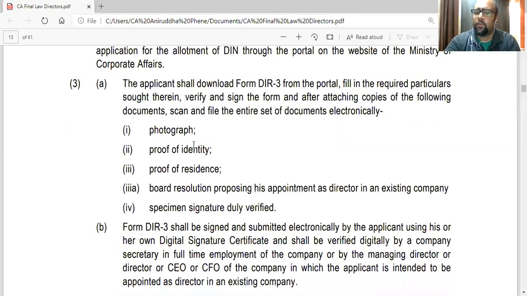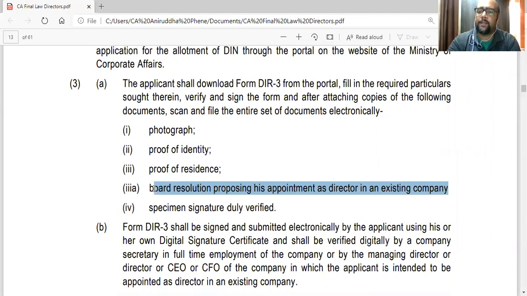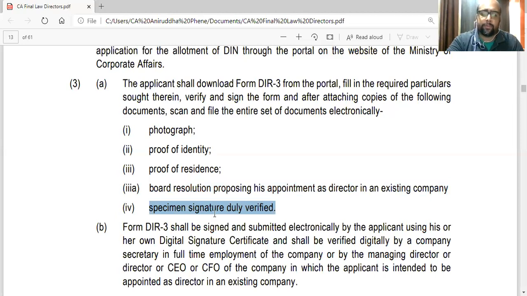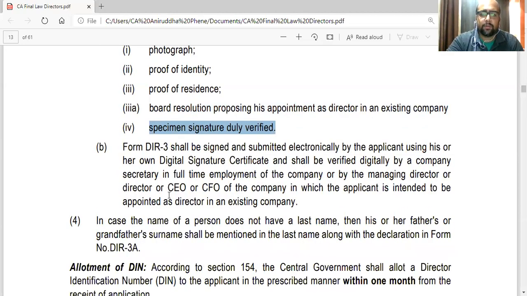Photograph, obviously, normal documents like photo, identity proof, address proof, specimen of signature, so like that. So photograph, proof of identity, proof of residence, board resolution proposing his appointment as director in case of existing company. So if it's an existing company, then a board resolution also he has to scan and upload. Then specimen signature duly verified. His own signature he has to upload. Plus he has to get it attested electronically.